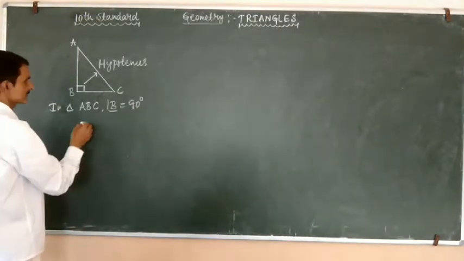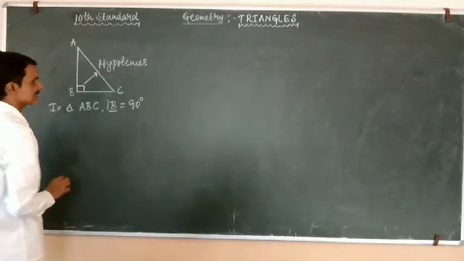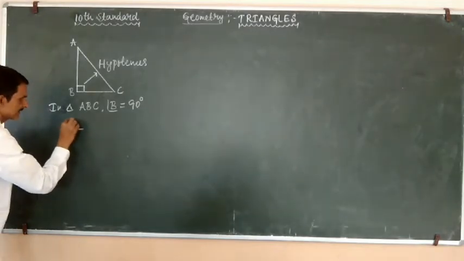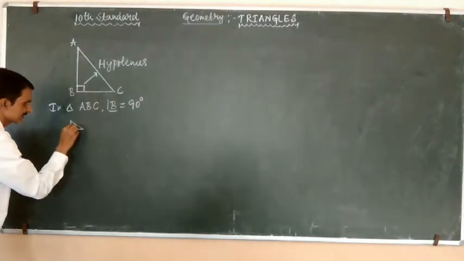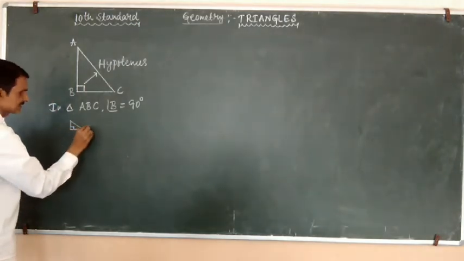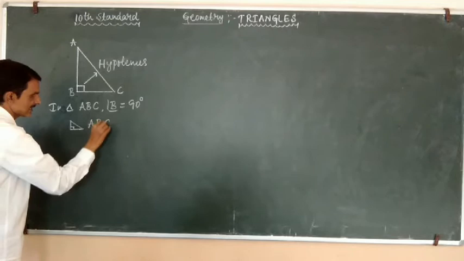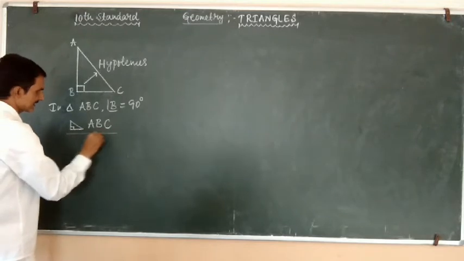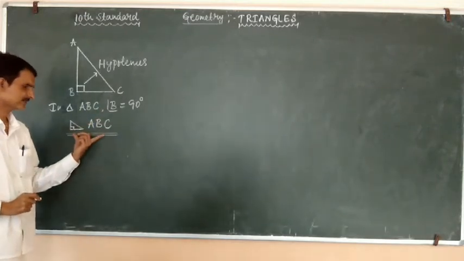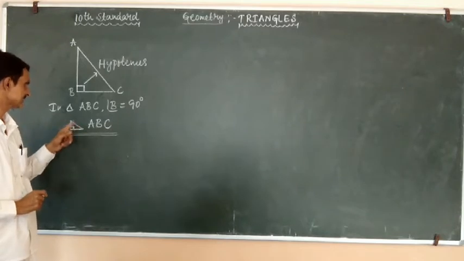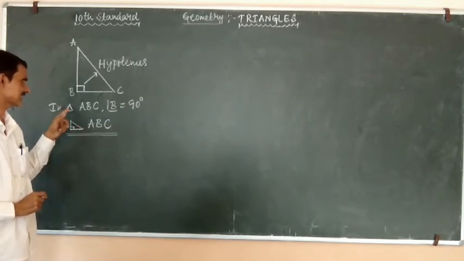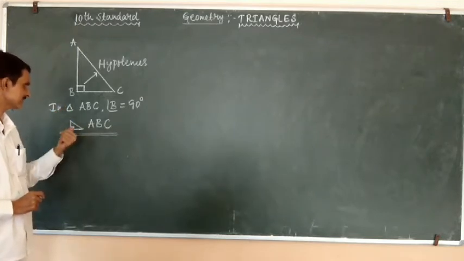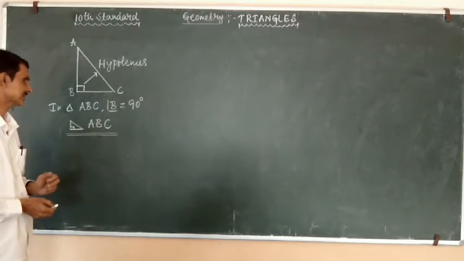Therefore, we call this ABC a right angle triangle, and it is written with a triangle symbol, and in that we write the right angle. We will write the right angle triangle in this way. For the right angle triangle, we use this symbol. So this symbol indicates a right angle triangle.